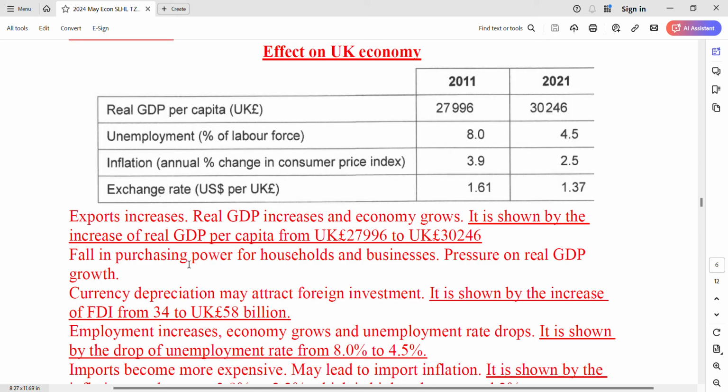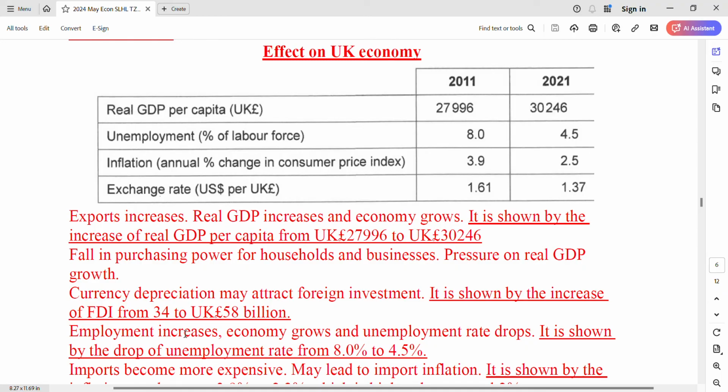Okay, and then a fall in the purchasing power of households and businesses. Maybe it puts pressure on GDP growth. Okay, but because the real purchasing power of households and businesses drops, maybe less investment, okay? So be careful. But the currency depreciation attracts foreign investment, right? Things become cheaper, right? So it is shown by the increase of FDI from 30 to 58 billion UK pounds. Okay? Because it will show people that I noticed it is a fact from the data, not my blind guess. We have some support, okay.